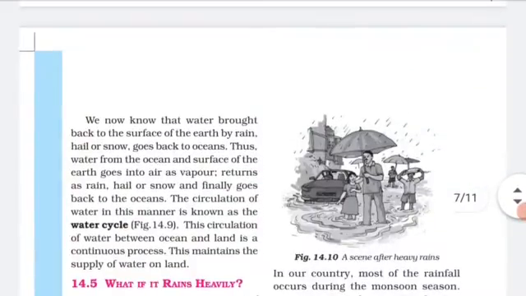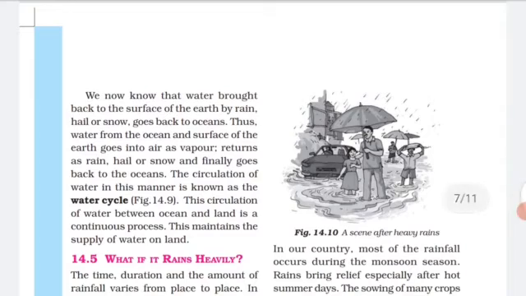So, you have understood that the water brought back to the surface of the earth by rain, hail, and snow goes back to the ocean. Thus, water from the ocean and the surface of the earth goes into the air as vapor, returns as rain, hail or snow, and finally goes back to the ocean. This circulation of water in this manner is known as the water cycle. Now you have understood what the water cycle is. The circulation of water between ocean and land is a continuous process. This maintains the supply of water on the land. This is all for